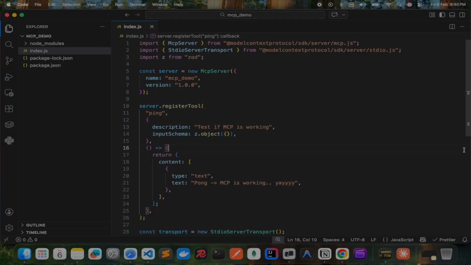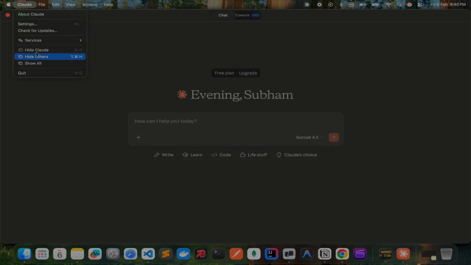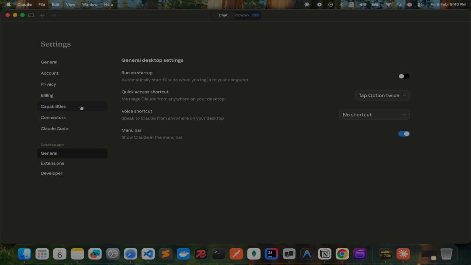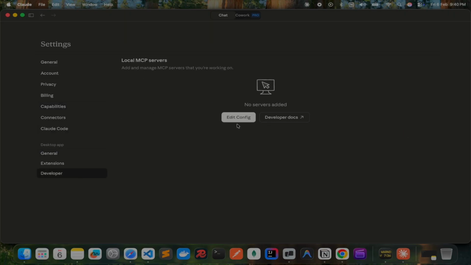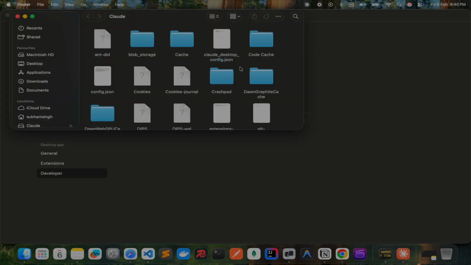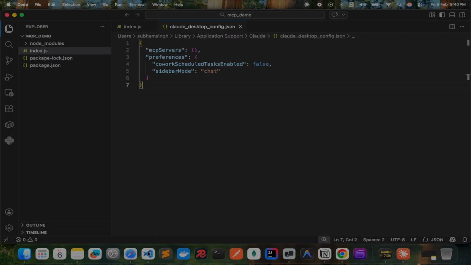Now let's open Claude Desktop. If you come here in settings, in developer settings, you'll see you have an edit config button. Just click on it and find this Claude Desktop config.json and it will look like this.